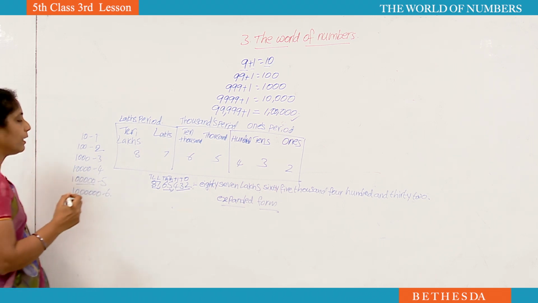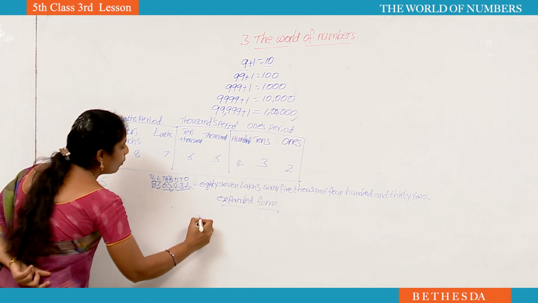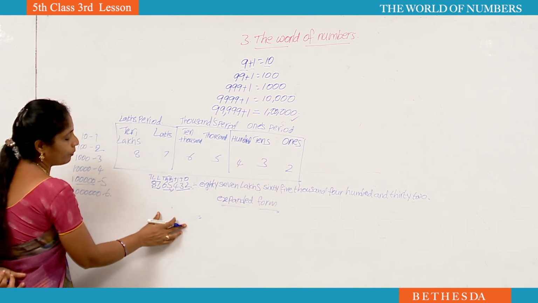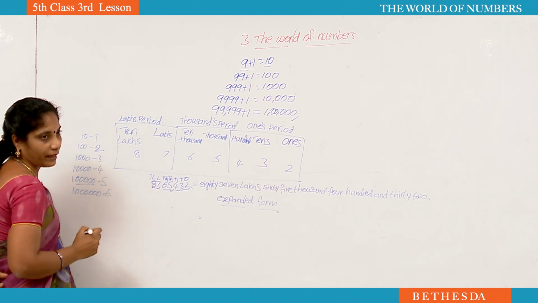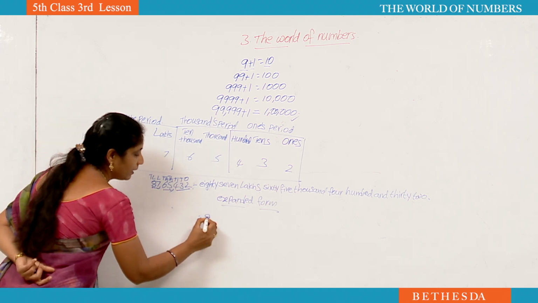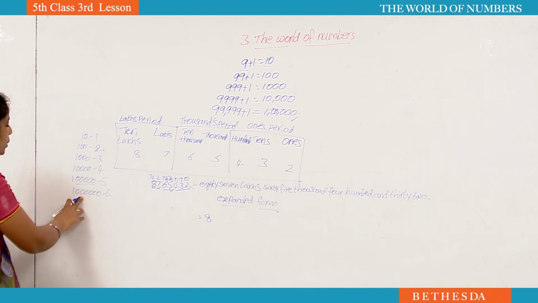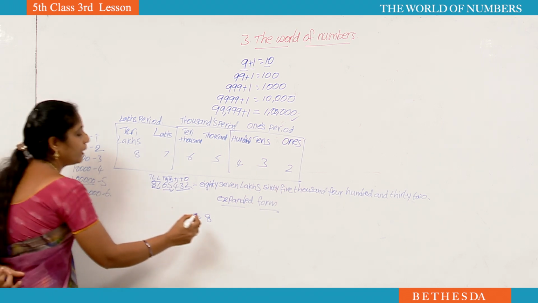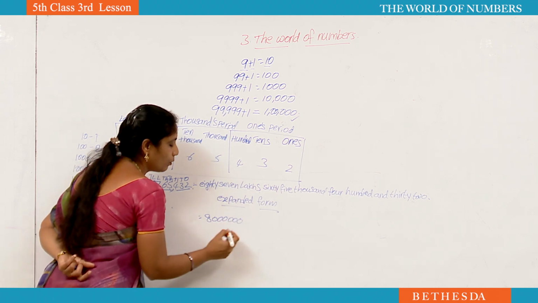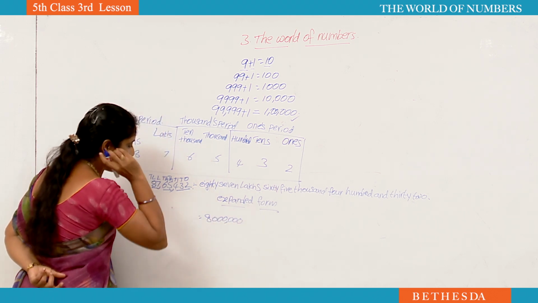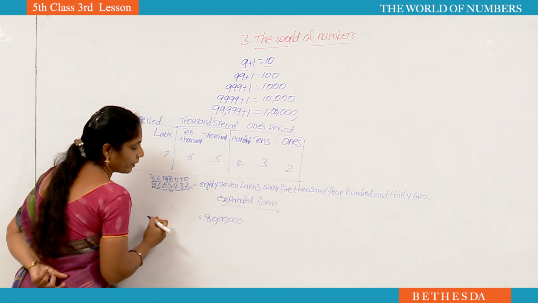Now we are going to learn expanded form. How to write the expanded form for the same number? See, what is the 10 lakhs place number? 8. We have to write 8. 10 lakh means how many zeros will be? 6. Now after 8 we have to write 6 zeros. Now we have to keep commas. After the ones period, next after the thousands period.